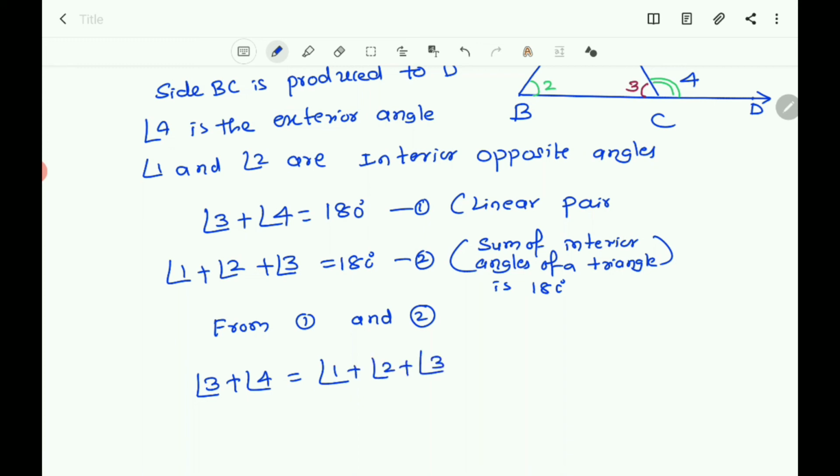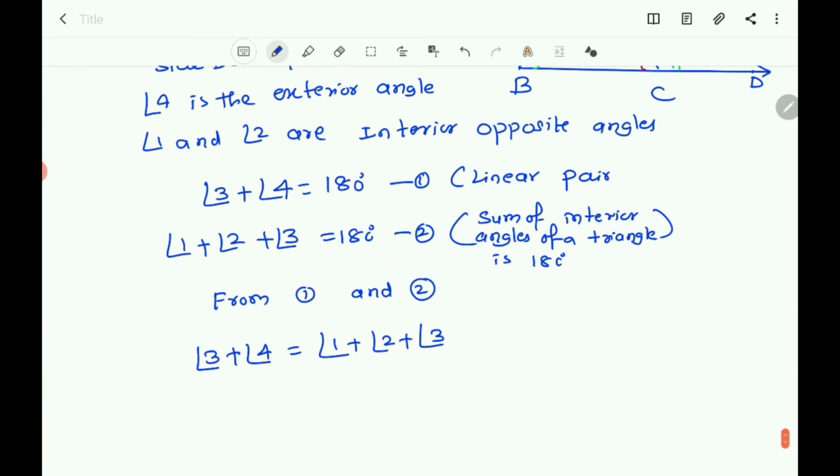Now you can cancel angle 3 and angle 3, because if equals are subtracted from equals, the remainders are equal. So what will remain here? Angle 4 is equal to angle 1 plus angle 2.